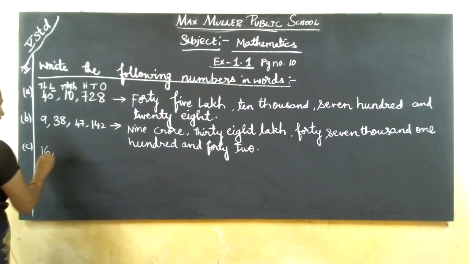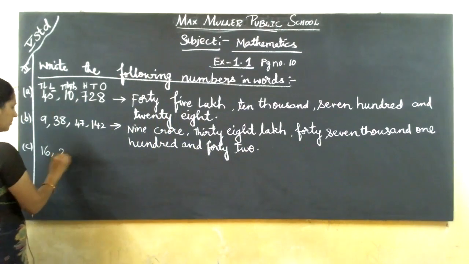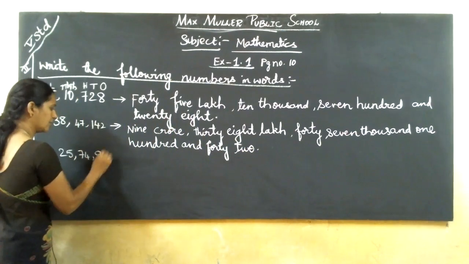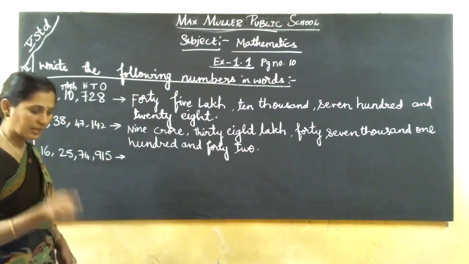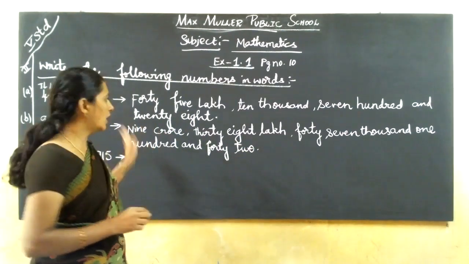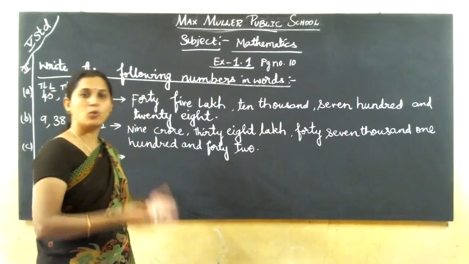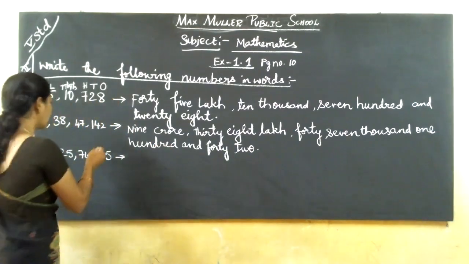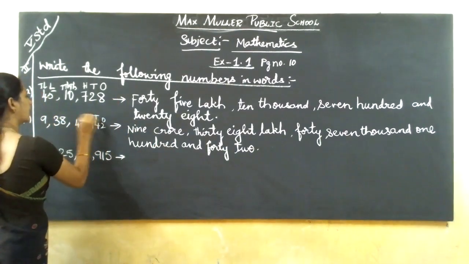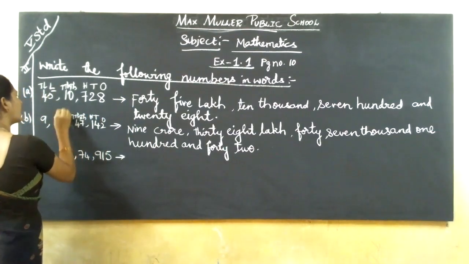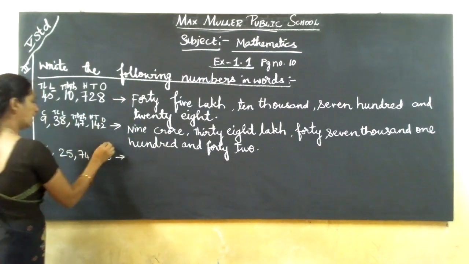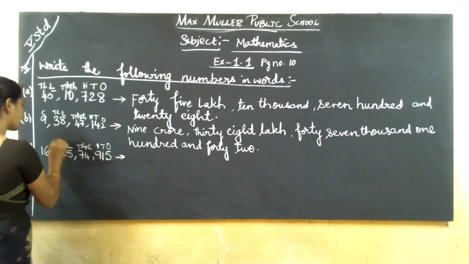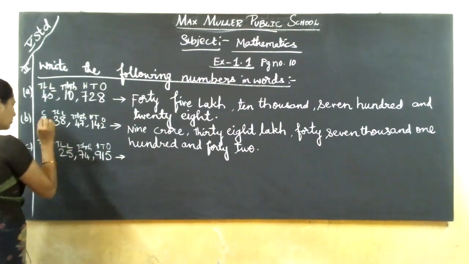16, 25, 74, 915. As I explained in the previous classes also, you are going to learn more and more digits. As the class increases, the digits also will increase. So here: ones, tens, hundred, thousand, 10,000, lakhs, 10 lakhs, crore, 10 crore.